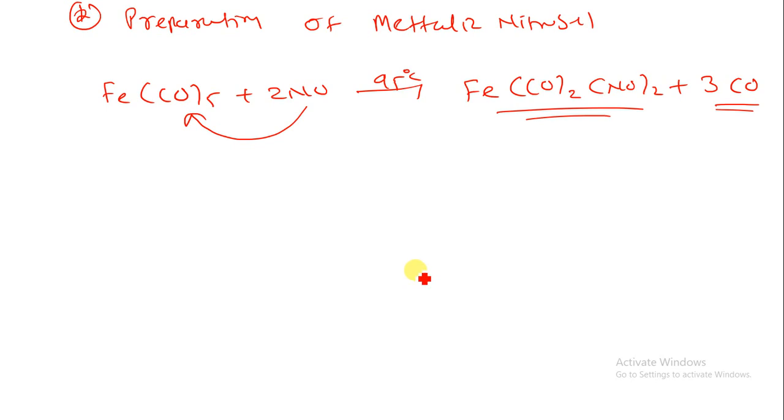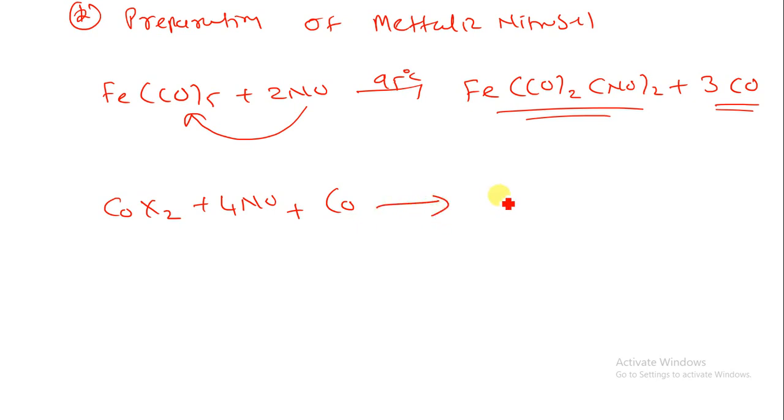Simultaneously, we can prepare a metal nitrosyl by the reaction of halides. Suppose we have CoX2, a metal halide, reacting with the nitrosyl compound in presence of metal.